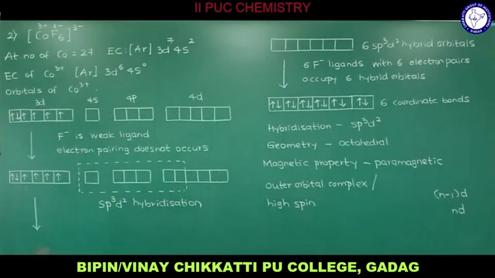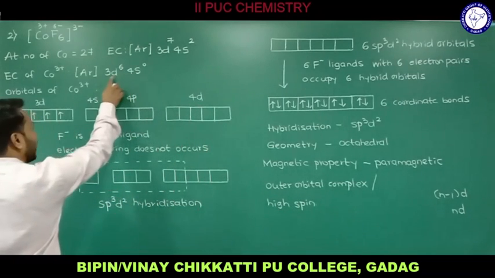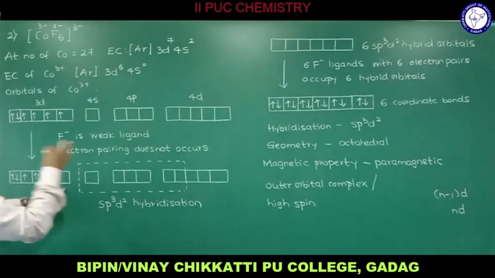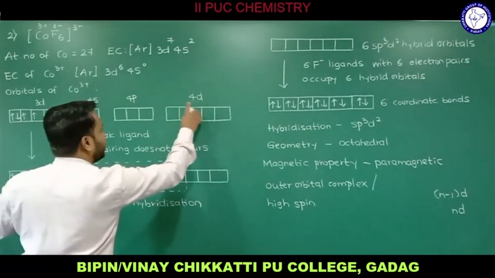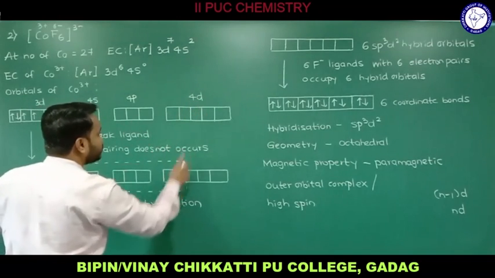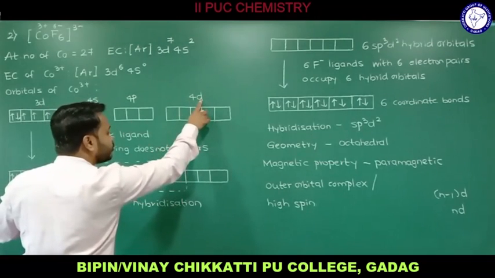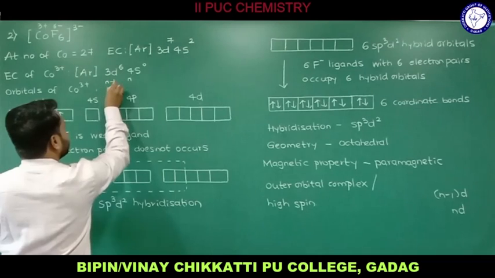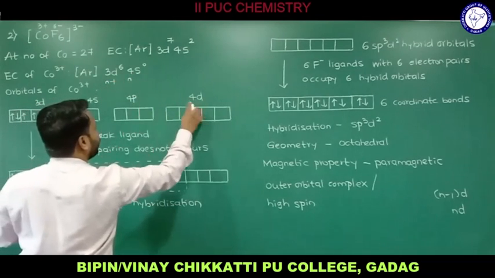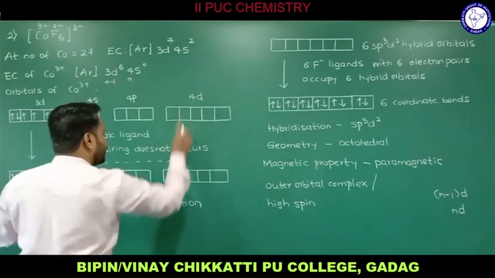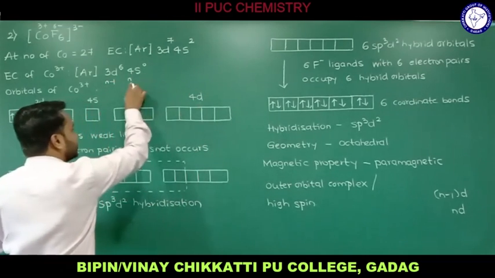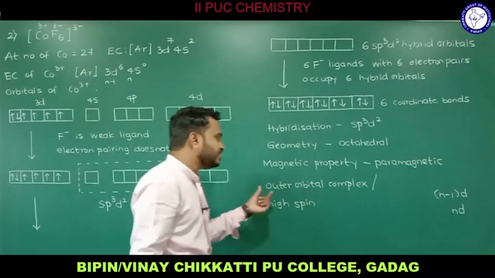Now carefully observe here, we have 4s and 3d, and 3d will be the inner orbital complex. We have not used that. We have one more d. What is it? That 4d. So 2 atomic orbitals of 4d are going to be used for the hybridization. If this is n and this is n minus 1, the n value is 4. In case of 4d, the n value is also 4. Therefore, since we used 2 atomic orbitals of 4d, as good as nd atomic orbitals, because of that reason